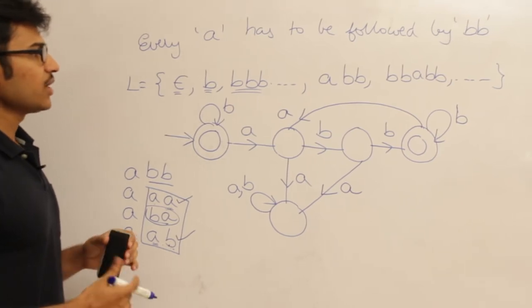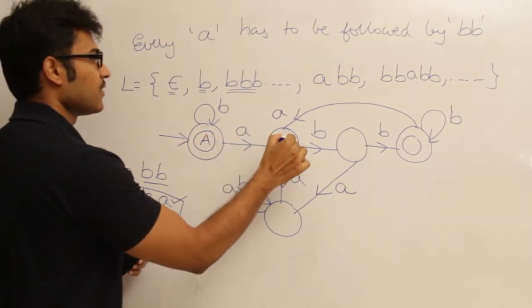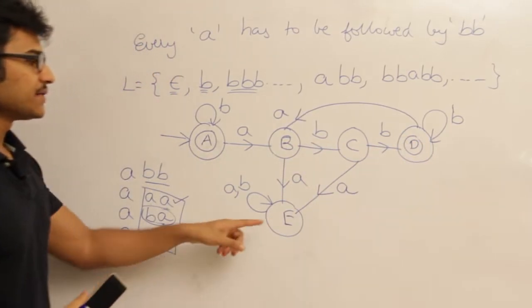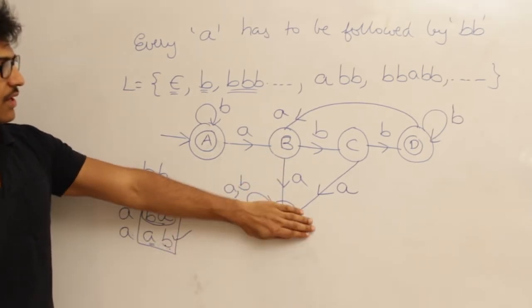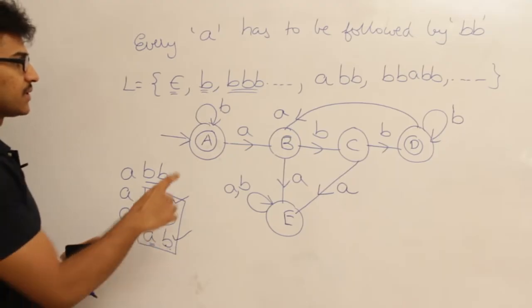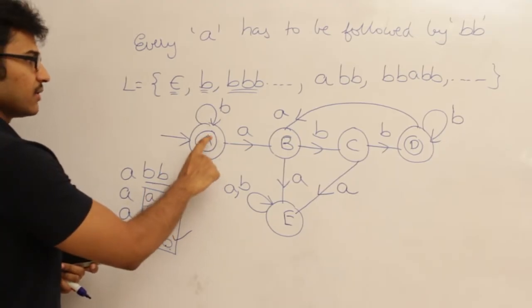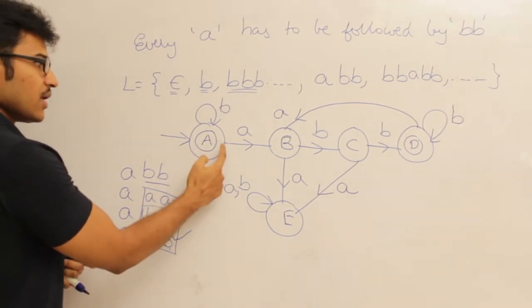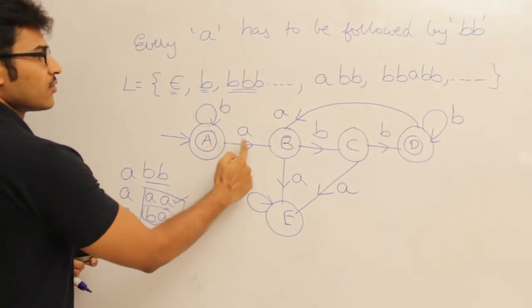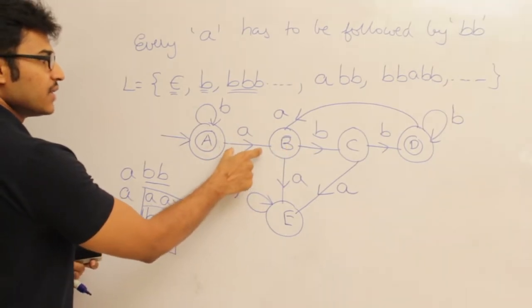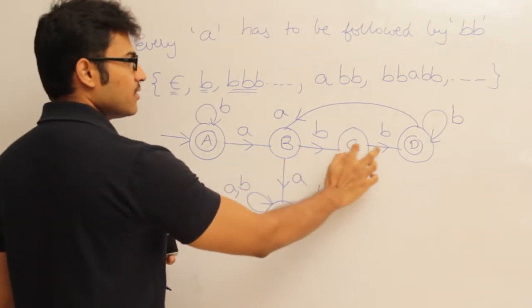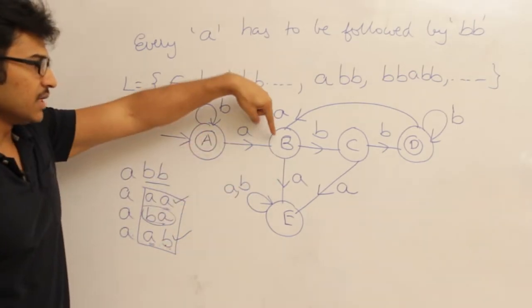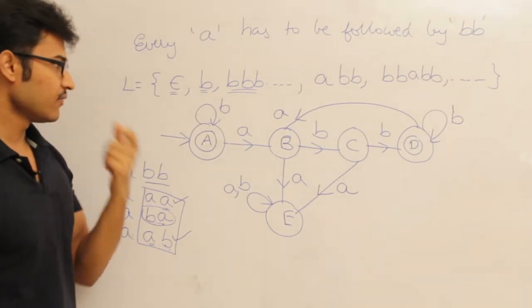Try to understand what the relevance of each state is. Obviously E is the dead state. The reason is once you reach it, you will never be able to go back. And the next one is whenever I have seen 0 A's, which means it can be epsilon or only B's, I am going to accept it. Now whenever it sees an A, we go to B. B is going to remember that we have seen 1 A, and next it should see BB in order to reach D, right? So this B is going to remember one thing, that it has seen 1 A.